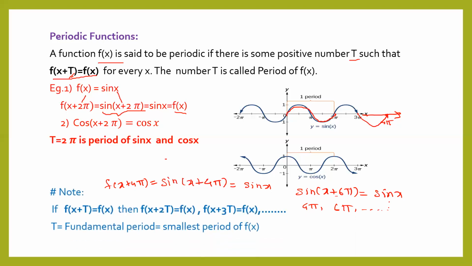So just note down one very important thing. When f of x plus t is equal to f of x, then f of x plus 2t is again f of x, and f of x plus 3t is again f of x, like this. If 2 pi is a period, then 4 pi is also a period, and 6 pi is also a period. But the fundamental period t is the smallest period of f of x. Among all these values, the smallest is 2 pi. So 2 pi is the period of sin x.